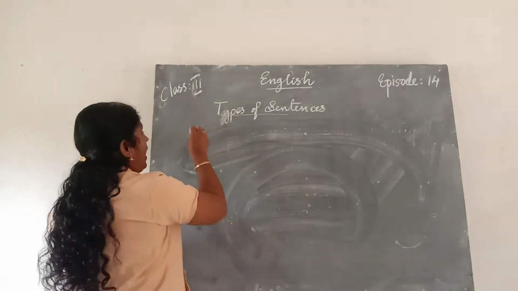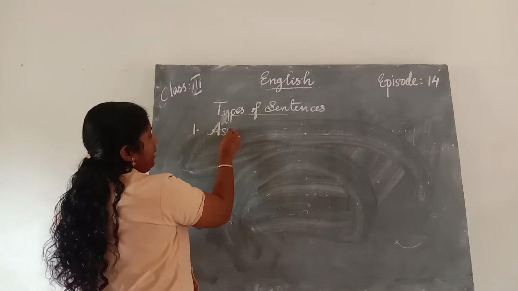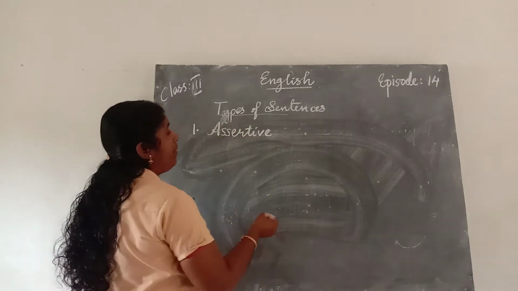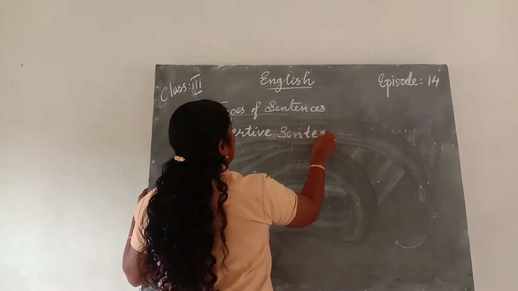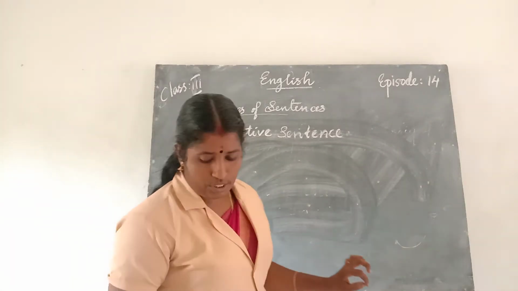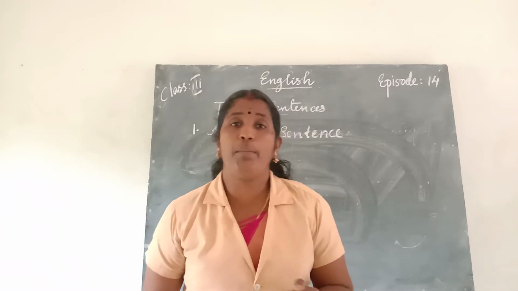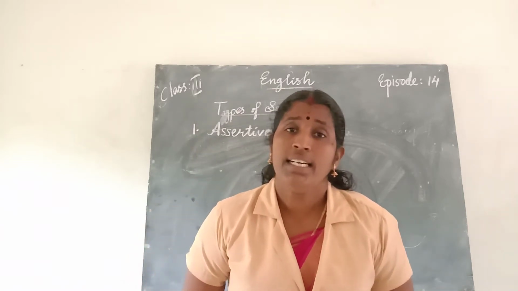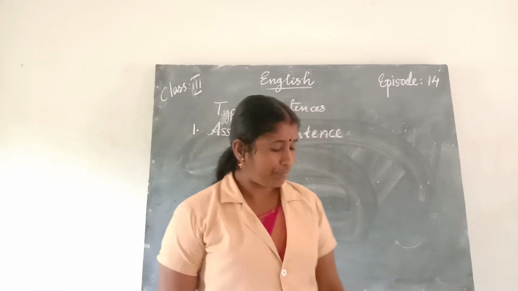First one is the assertive sentence. Assertive sentence is also called a declarative sentence, which you will study in your higher classes.